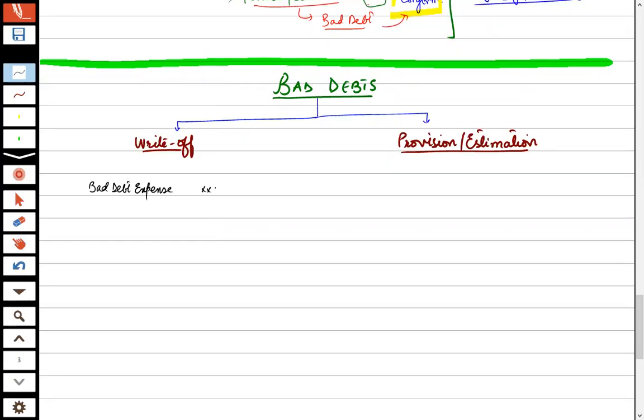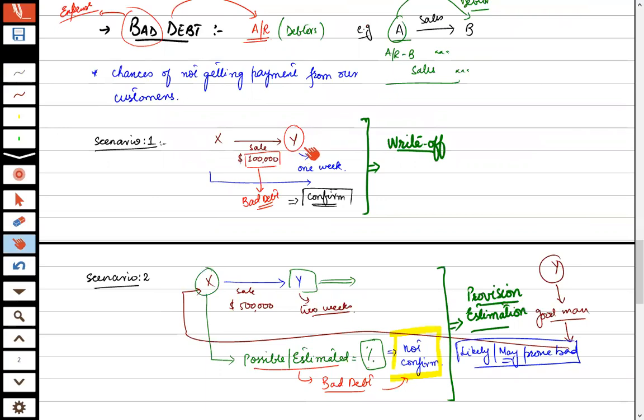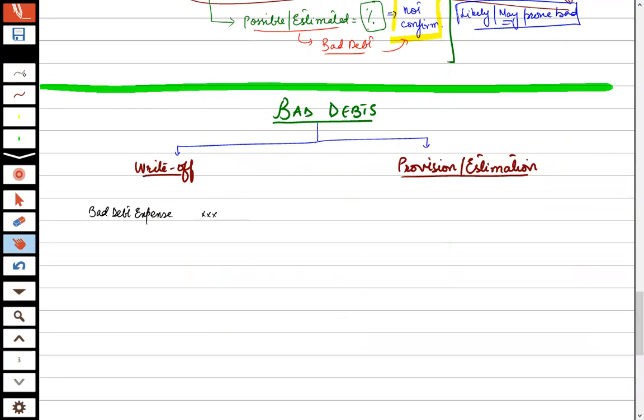would be debited. Now, when Y's account existed, we had made the entry of accounts receivable debit. Now we have to write it off, we have to cancel it, but we cannot erase it. We have to reverse that entry, and for every debit, the reversal is credit. So we will cancel out or write off the account of Y by crediting accounts receivable, Y. So his account will become zero. That is how we have made the write-off of Y's account.